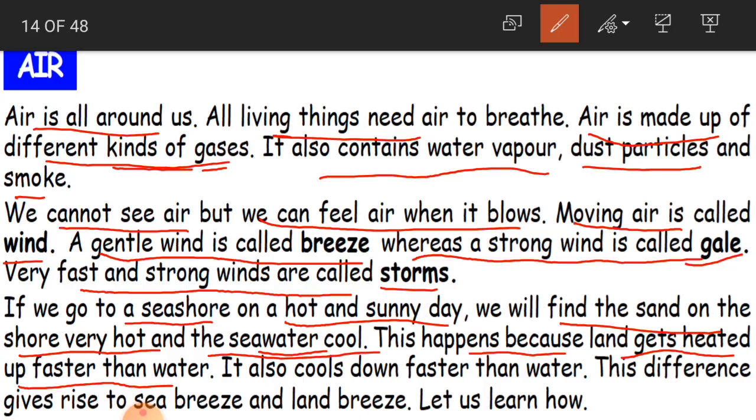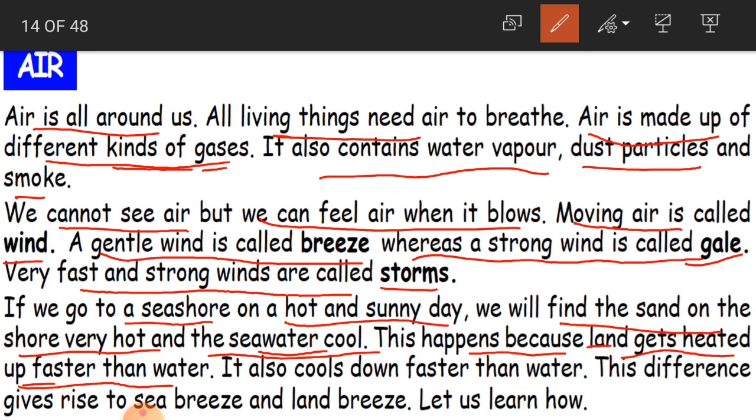Because the land gets heated up faster than the water. When the sun rays fall on the land and water, the heat is much more absorbed by the land than the water. That is why the land gets heated up faster.